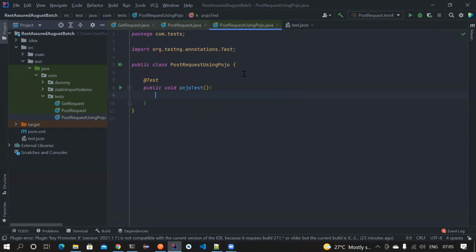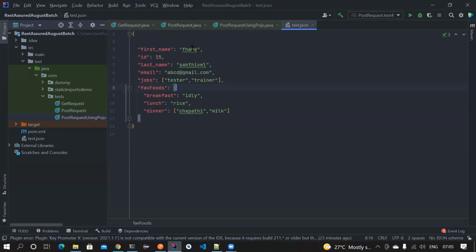So let's come to the POJO. This is the last way; we have already seen almost all the ways that are possible. POJO means plain old Java object. It's just a way to represent your object. Suppose there is an employee who has some properties like ID, first name, last name, and email.